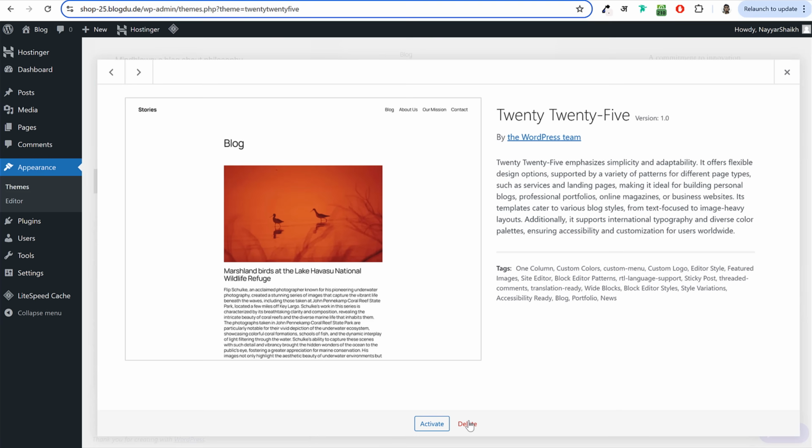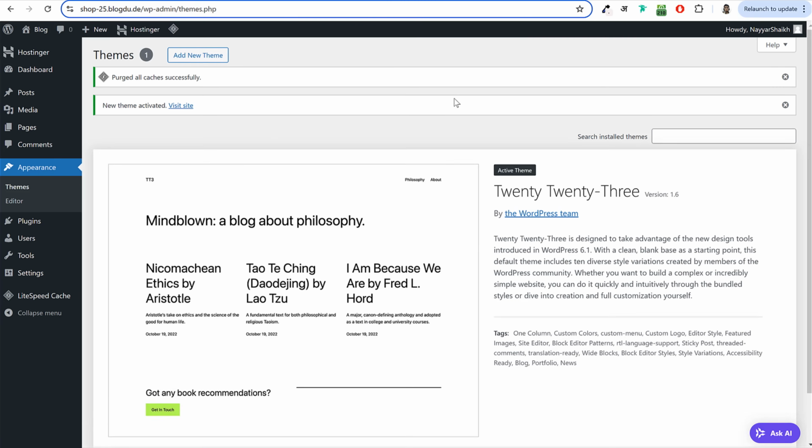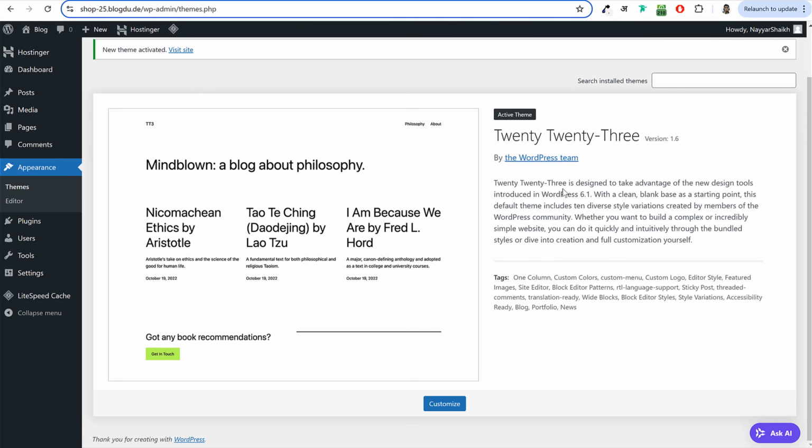Click on 2025, click on this delete button at the bottom. Okay, like this. We cannot delete this theme. We must have at least one theme activated always. Later on in the video, in fact, in the very next step, I'll show you how we can install a new theme that is also a free theme, but a much better theme. We'll install that theme and after that we can delete this 2023 theme as well.